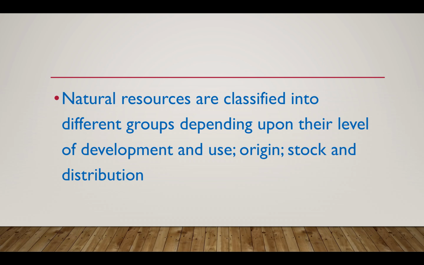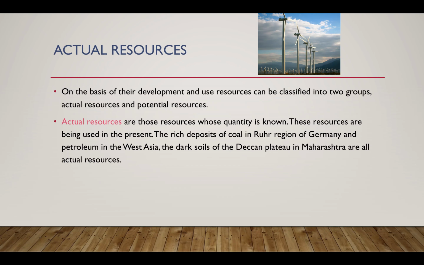Natural resources are classified into different groups depending upon the level of development, use, origin, stock, and distribution. Now, let's talk about natural resources that are divided on the basis of development and use. There are two types of resources that are divided according to development and use. These are called actual resources and potential resources. Let's find out the difference between actual and potential resources.